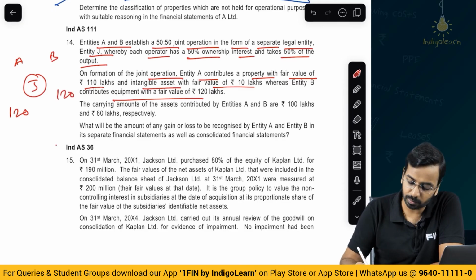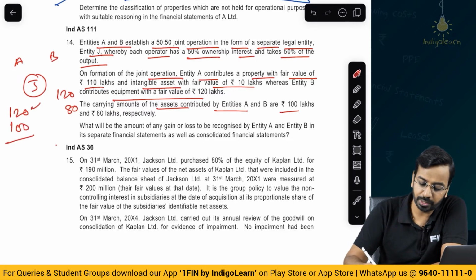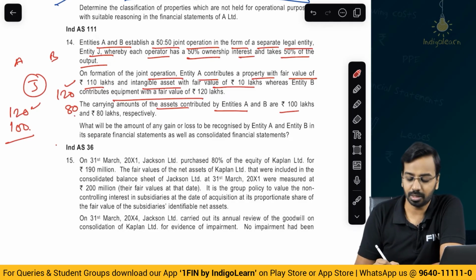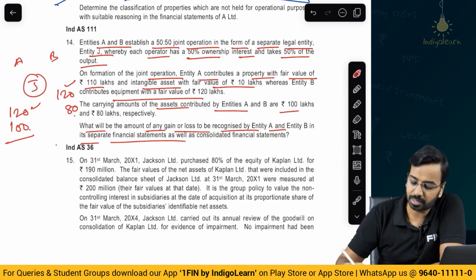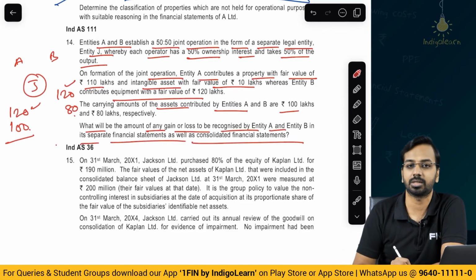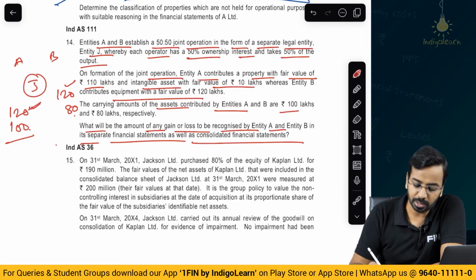Carrying amounts of the assets contributed by A and B are 100 and 80 respectively. So, 120 is the fair value, they have contributed equally, and 100 and 80 are their respective carrying amounts. What will be the amount of any gain or loss to be recognized by A and B in the separate financial statements as well as consolidated financial statements? Now, here, very simple question, 120 is the fair value, 100 is the carrying amount.